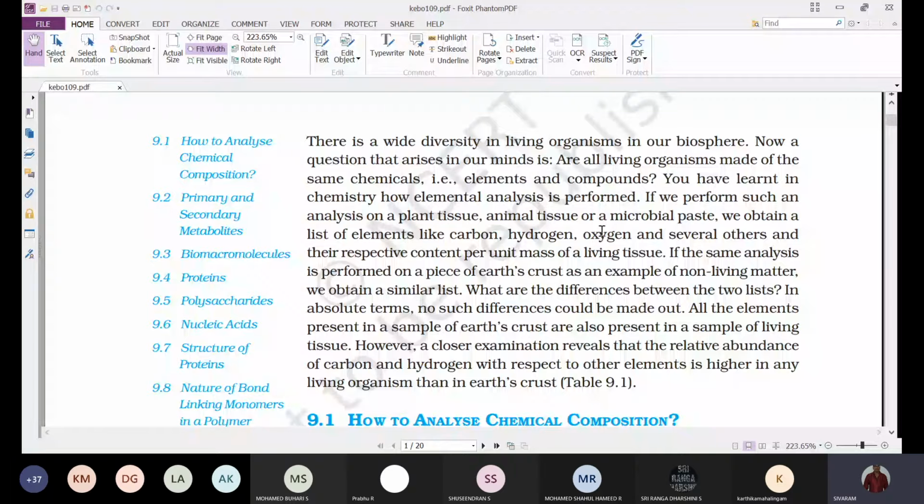From this we can understand that the elements present in living organisms are coming from the environment in which they are living.